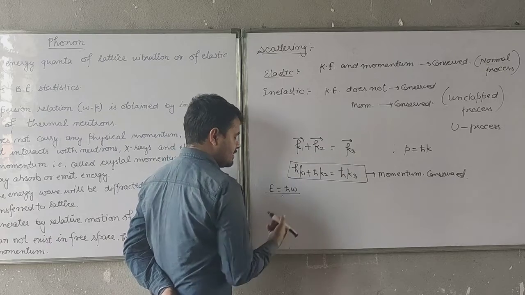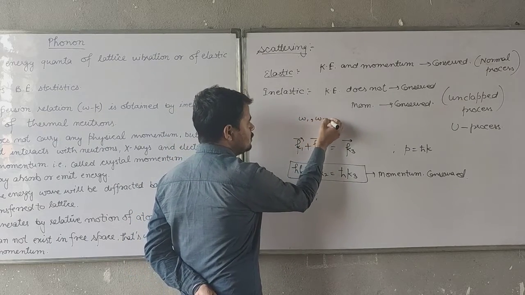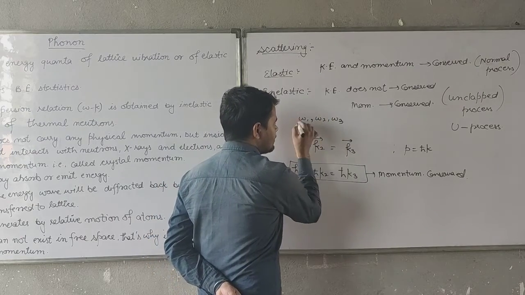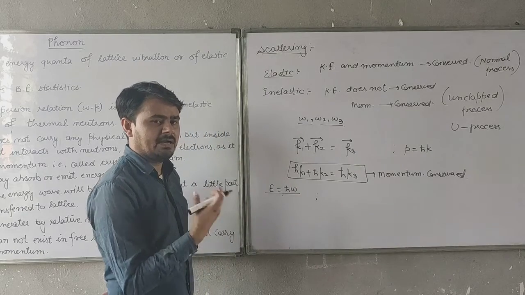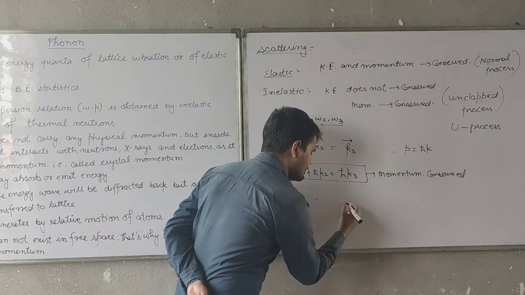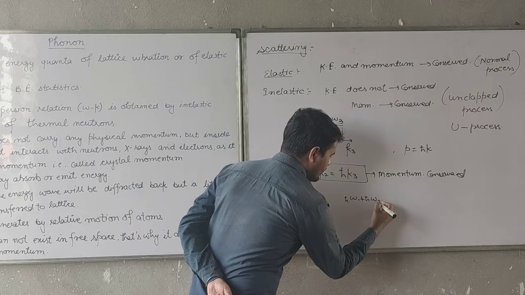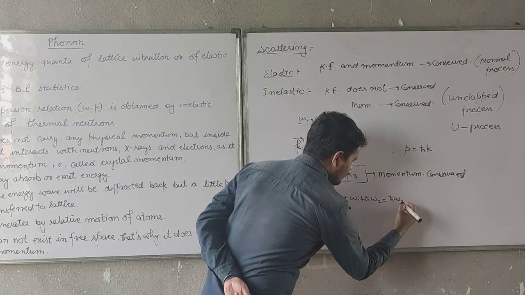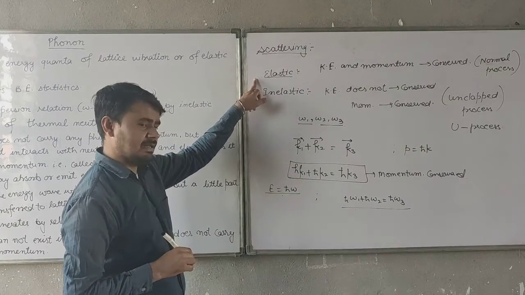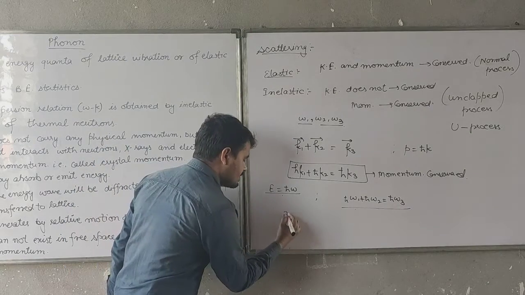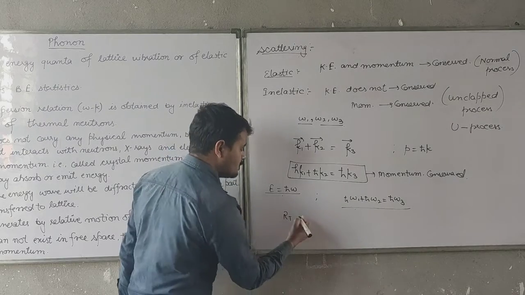If omega 1, omega 2 and omega 3 are the angular frequencies of the phonons before and after scattering, then I can write h bar omega 1 plus h bar omega 2 equals h bar omega 3. One important concept in case of elastic scattering is that resistance at very low temperature is basically equal to 0.